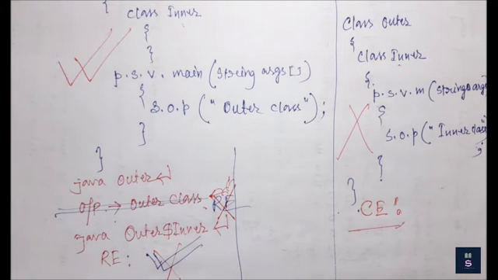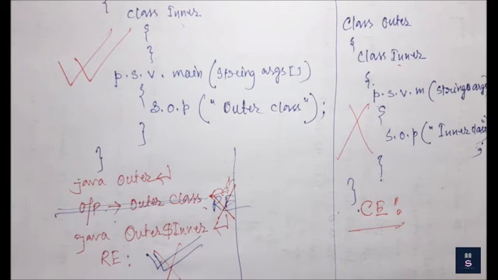So the first thing you have to remember is that whenever we declare any static member inside an inner class, there is a compilation error. So inside an inner class we cannot declare any static member, hence we cannot declare even the main method, and we cannot run it directly from the command prompt. So that is a compilation error. So this concept is very important. Okay. Most of the time we make the mistake that if public static void main is present in the inner class, we will run it by using outer dollar inner.